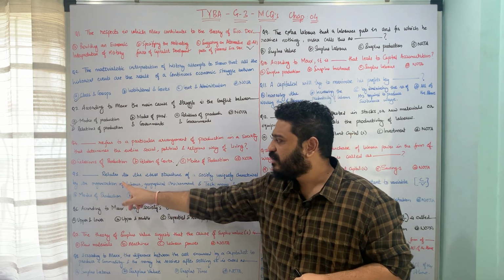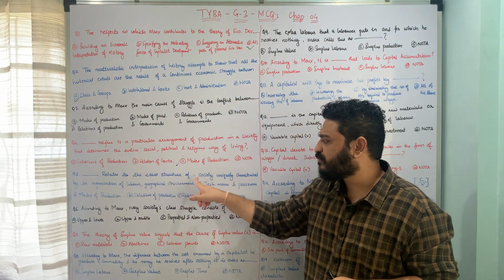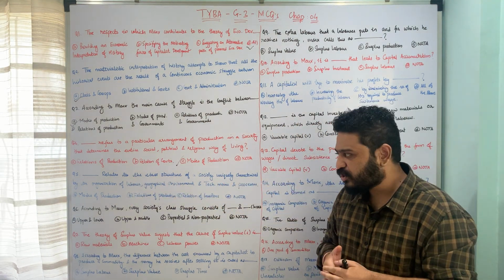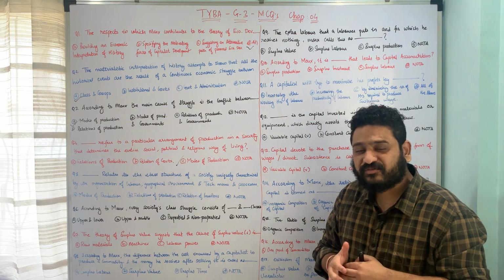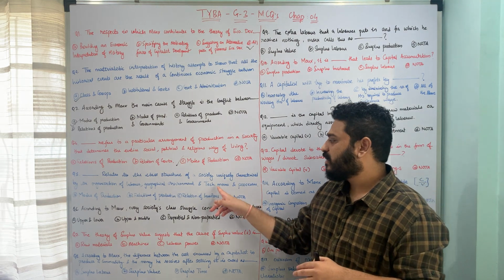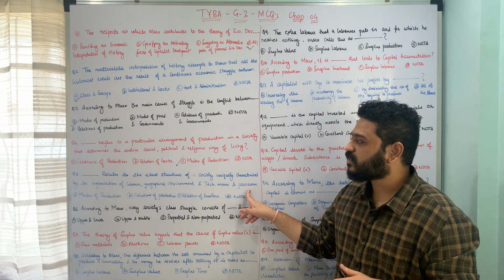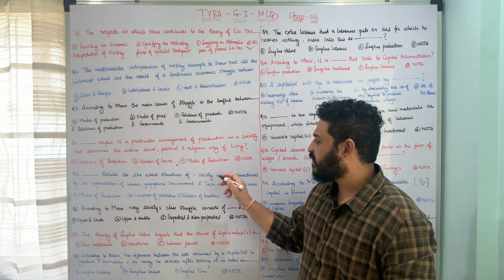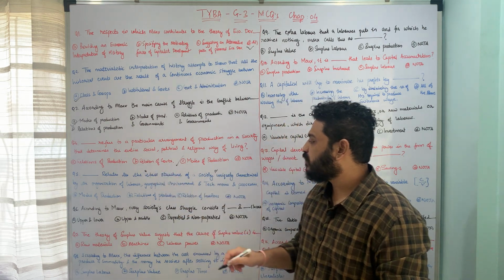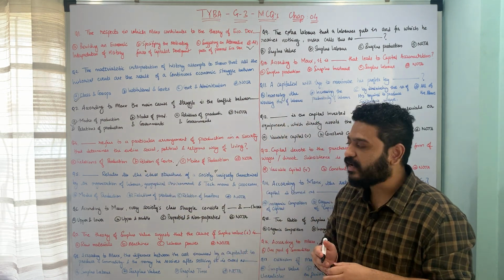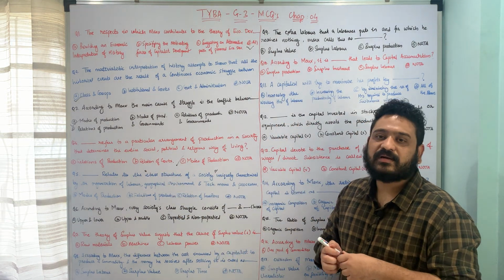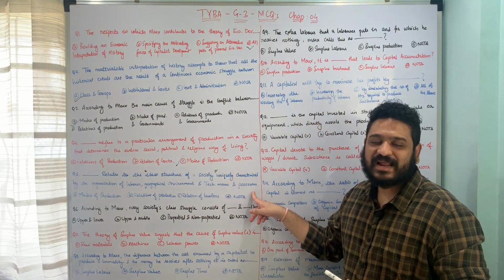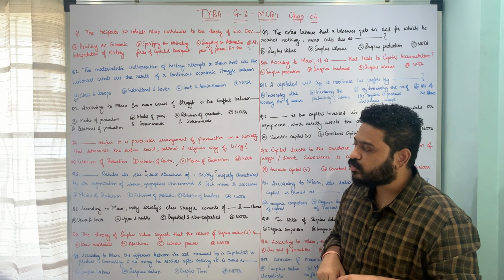Dash relates to the class struggle of a society uniquely characterized by organization of labor, geographical environment, and technological means and processes. What relates to the class struggle of society? Class struggle of society which is uniquely characterized by organization of labor, geographical environment, and technological means and processes. Whether it is A, modes of production.